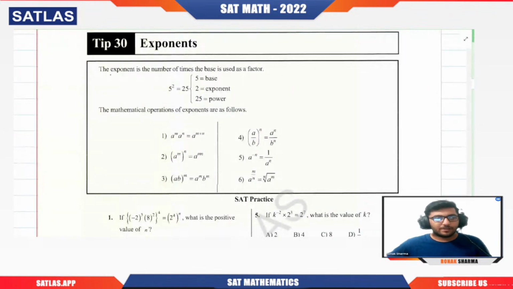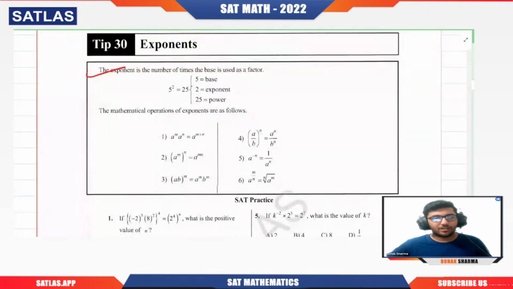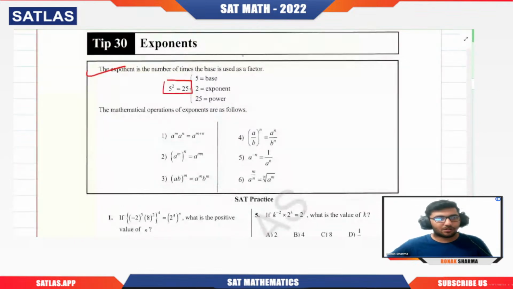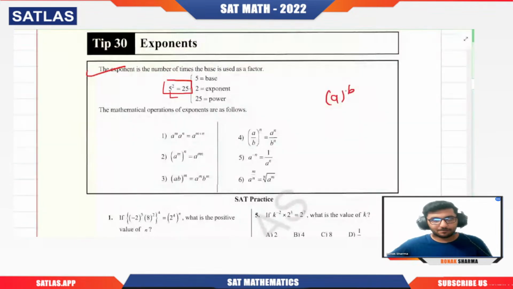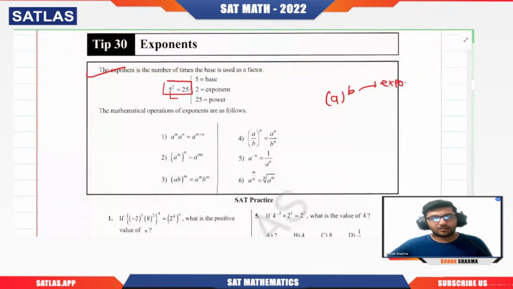Basically, if we talk about the exponent, one thing we should be clear about is the terminology, because sometimes they put the language in the question. Here, 5 squared is 25, so 5 is the base. Remember it. In a power b, b is the exponent and a is the base.